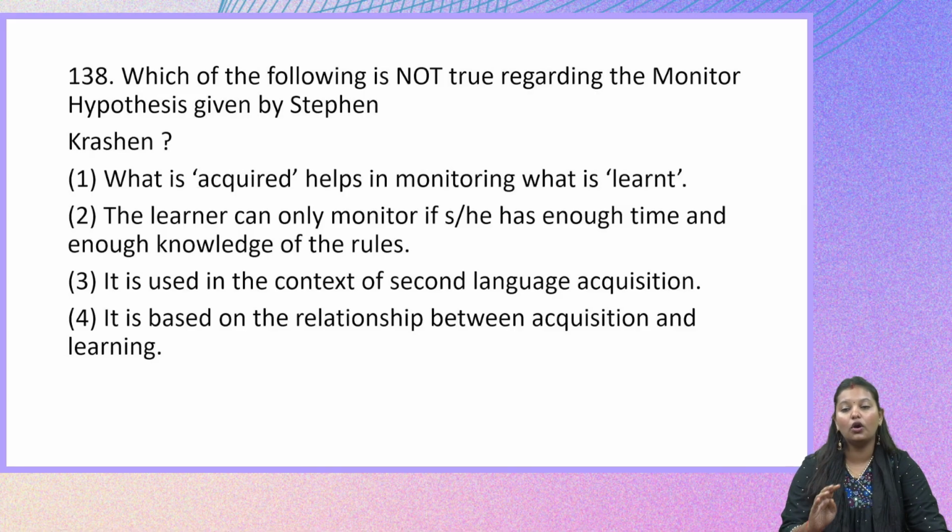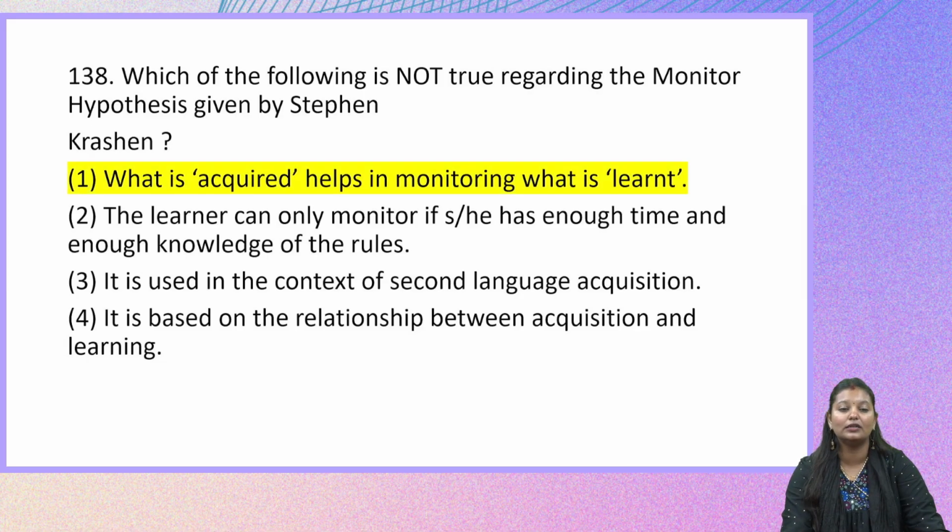So we have 4 options in front of us and we need to tell which is not true about the monitor hypothesis that is given by Stephen Krashen. So the right answer here is what is acquired helps in monitoring what is learnt. This particular option is the right answer here and it is not true when it comes to the hypothesis given by him.